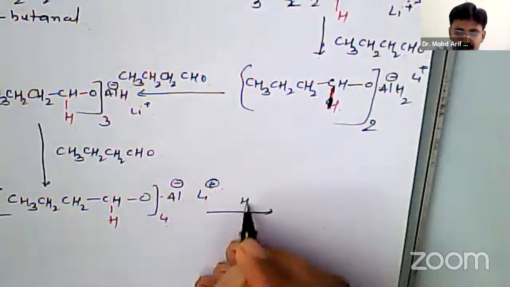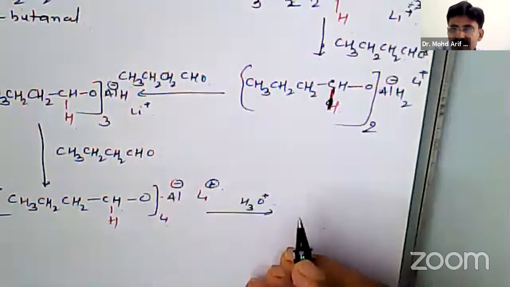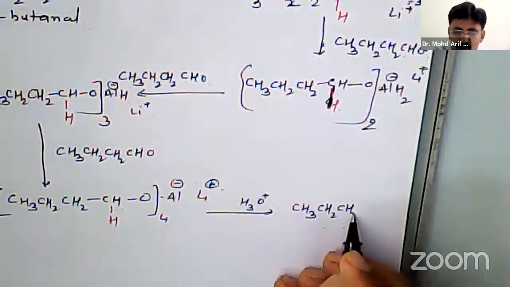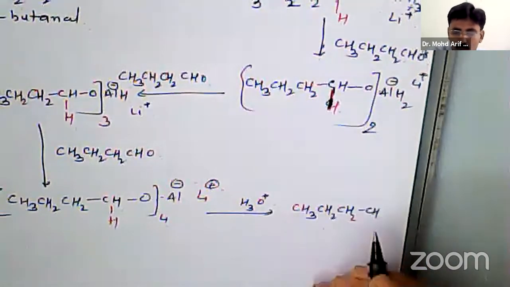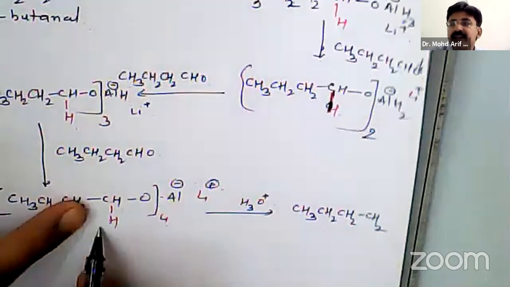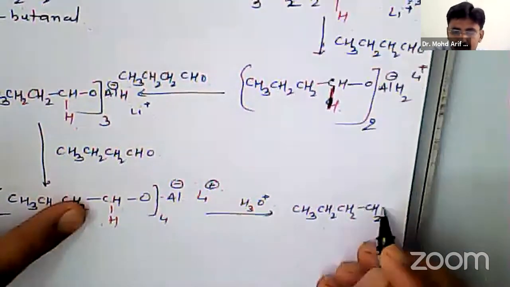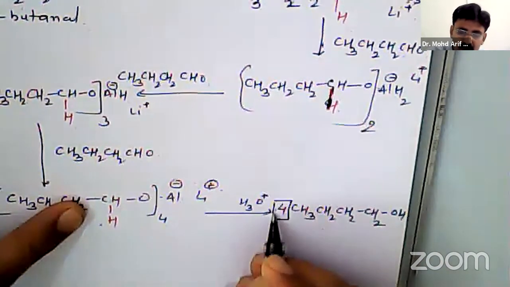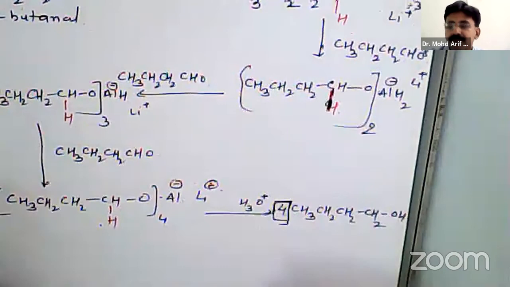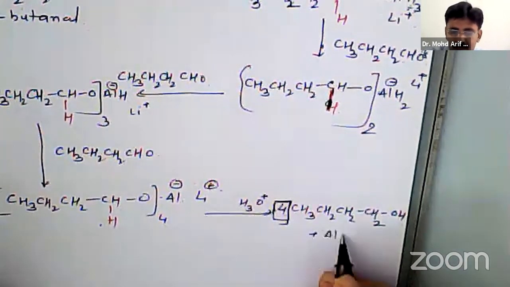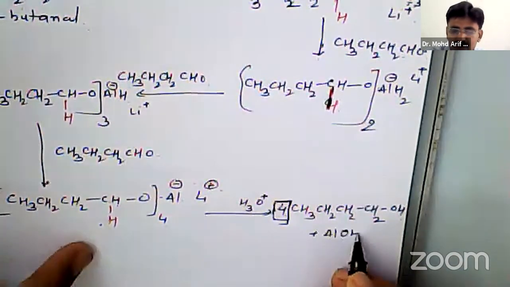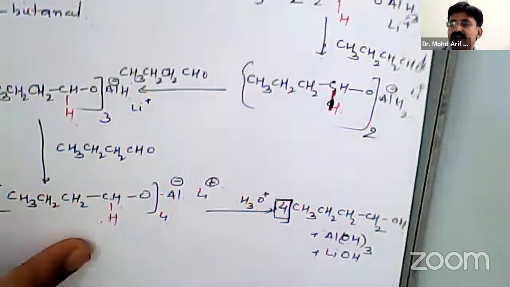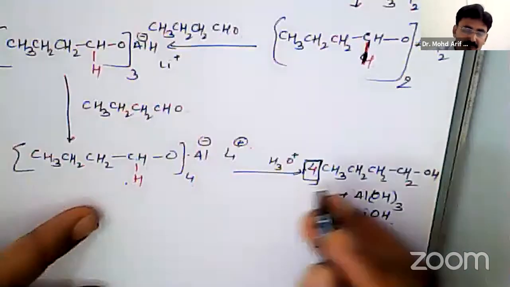Finally, it is hydrolyzed in presence of an acid. You will get CH3CH2CH2CH2OH. You will get here 4 molecules, plus there is formation of Al(OH)3 plus lithium hydroxide, LiOH. In this way there is formation of alcohol.